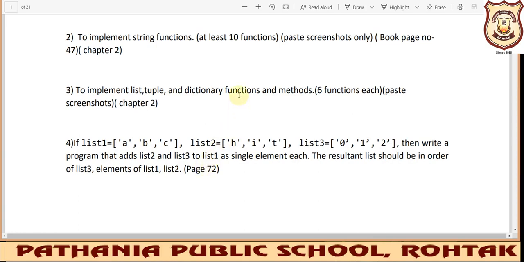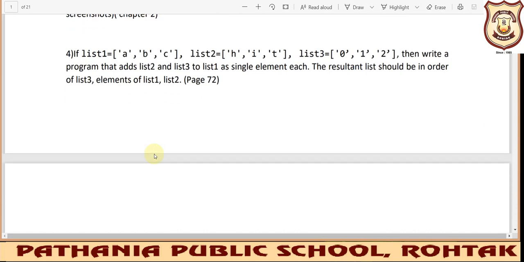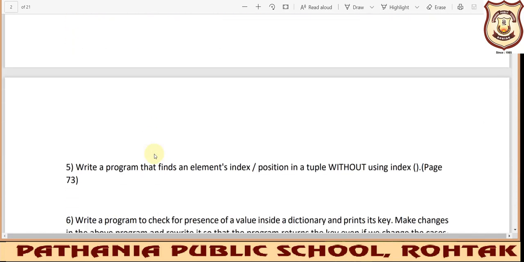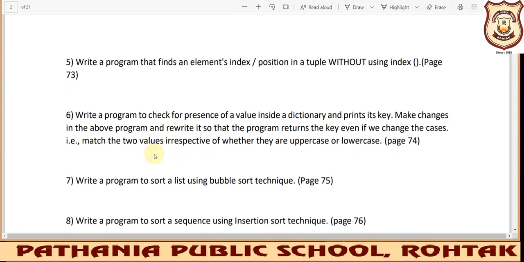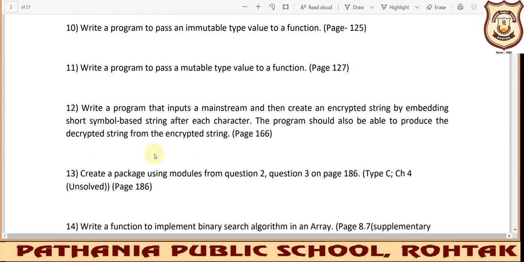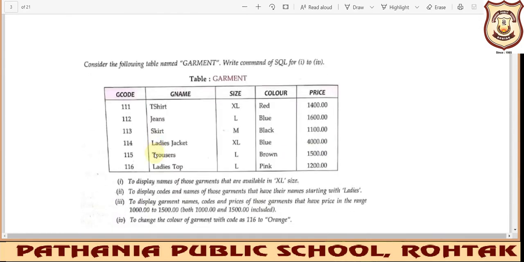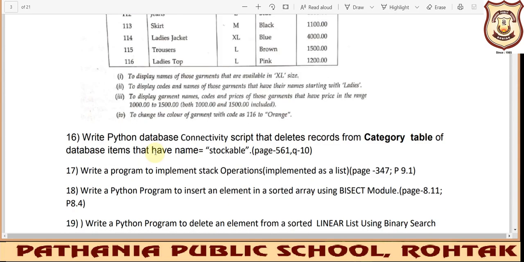Whatever we have not covered, I have not given those programs in the list. So whenever that particular chapter is covered, I'll be sharing the list of new programs with you, and you will be updating it. I think 4 or 5 more programs are to be added in this practical file, so accordingly you need to be prepared.